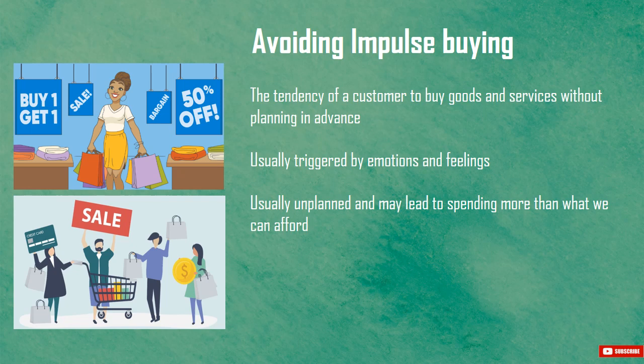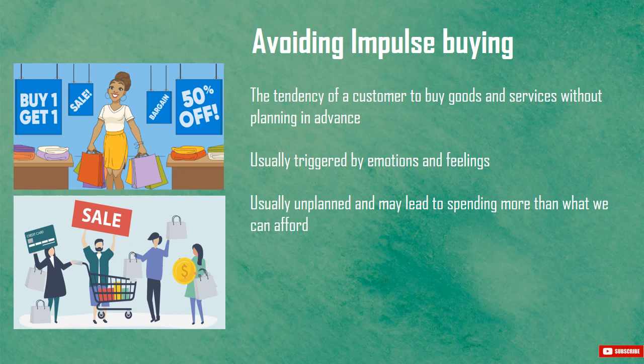Next is impulse buying. Impulsive buying is a tendency of a customer to buy goods and services without planning in advance. When a customer takes such a buying decision at the spur of the moment, it is usually triggered by emotions and feelings. These are usually unplanned and may lead to spending more than what we can afford. Examples of impulsive buying are products like chocolates, clothing, mobile phones, and expensive items like jewelry. When we go to a store to buy a bag, we see other accessories, wallets, etc. in their showcase, and we are tempted to buy them.